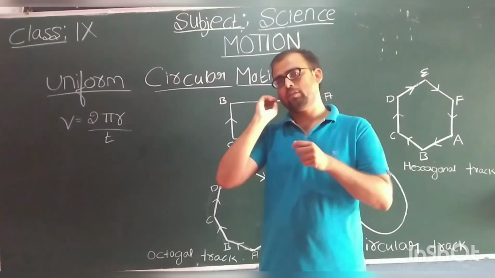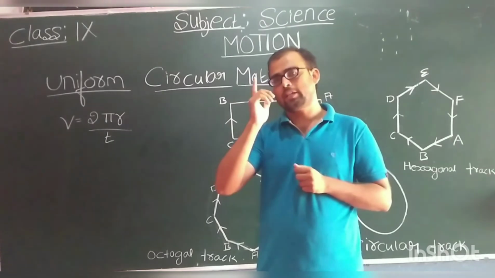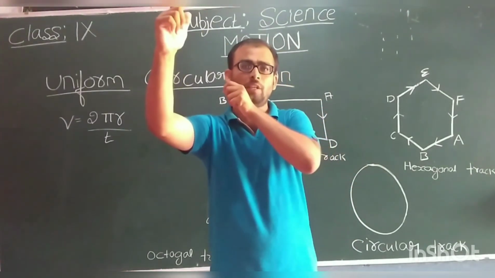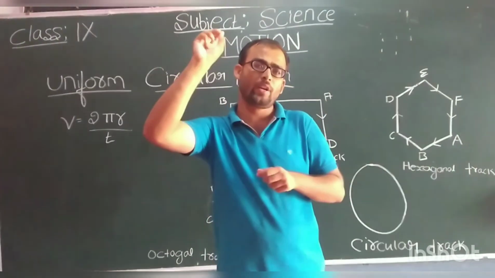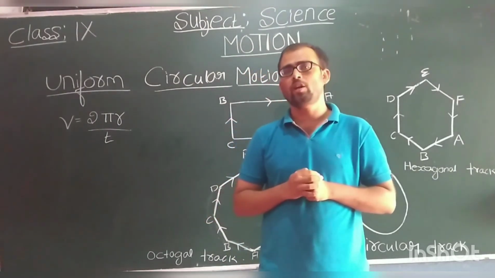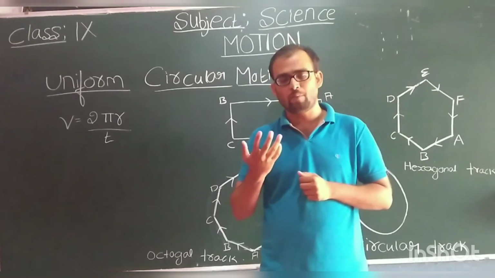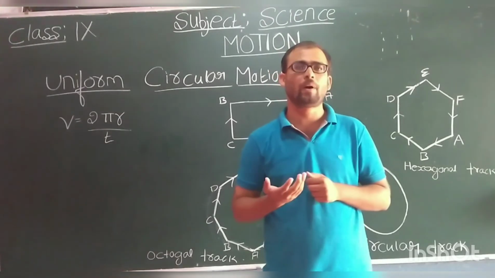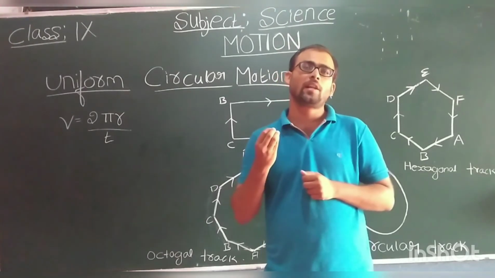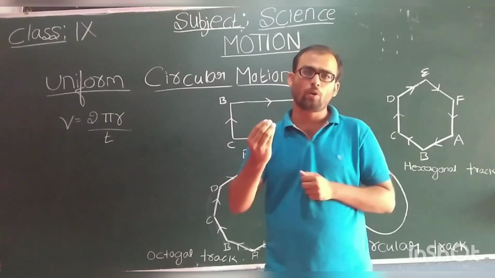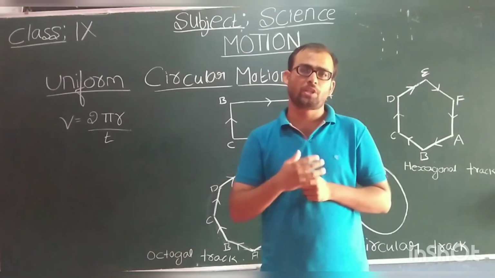So when the thread was released, at that time the stone will move in a direction tangent to the point where it was released. So by this what have we understood? We have understood that whenever an object is moving around a circular path, then the acceleration of the object is perpendicular to the direction of the object.